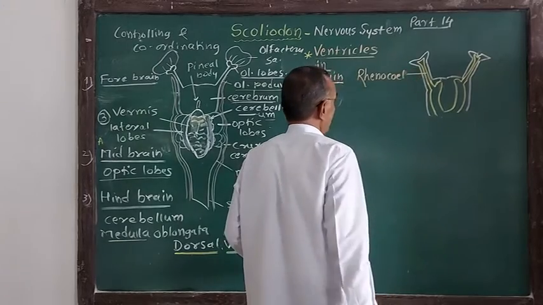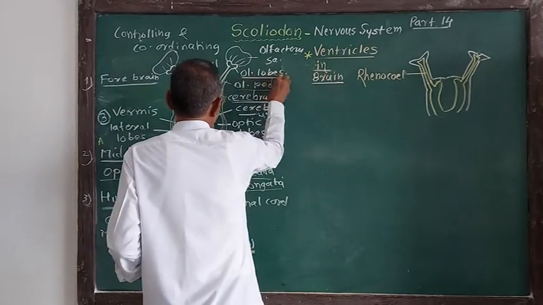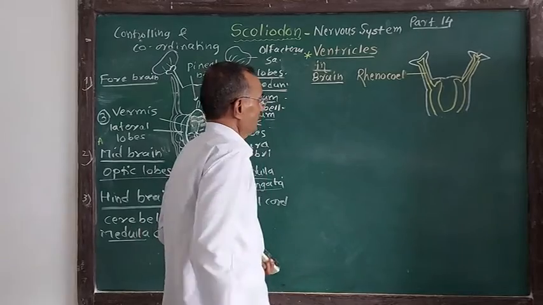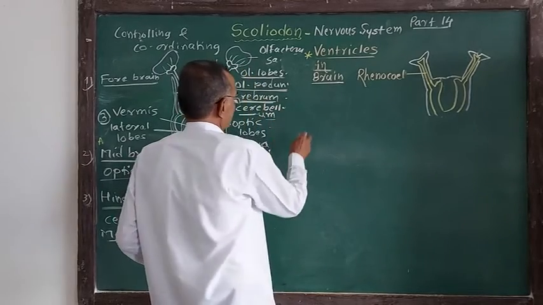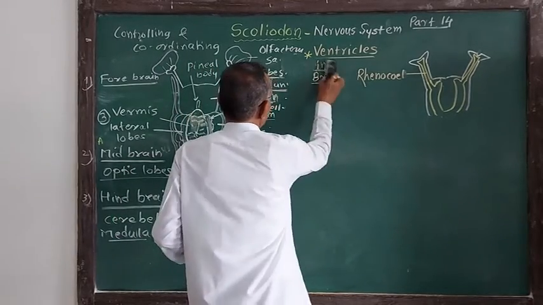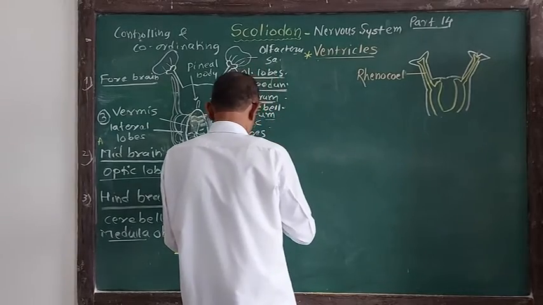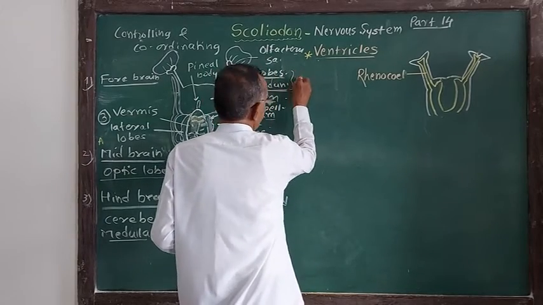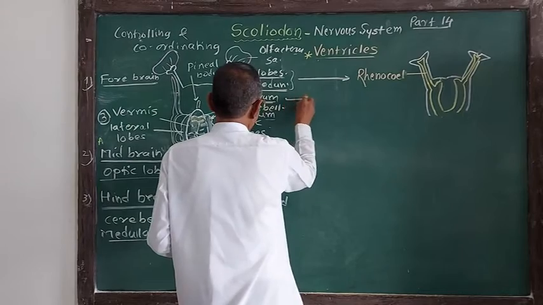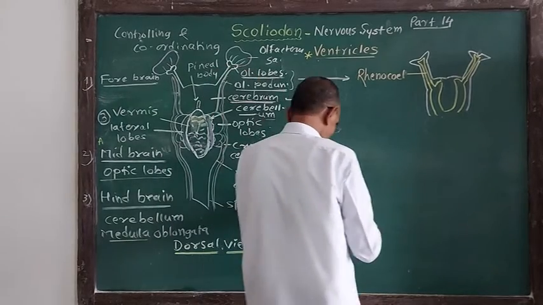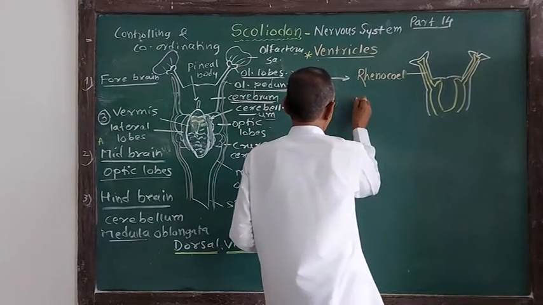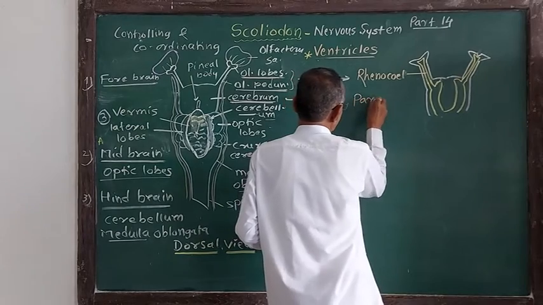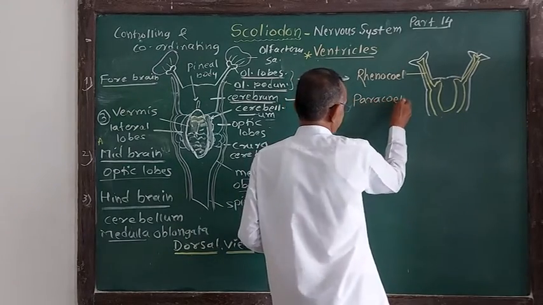Rhinocele is the cavity of the olfactory lobes and olfactory peduncle. The cavity of the cerebrum is called paracele. I will write here paracele. Cele again means cavity.